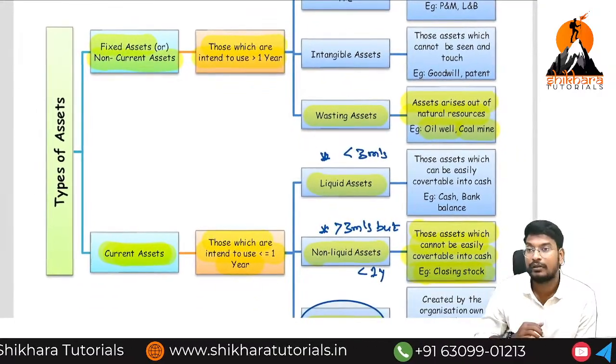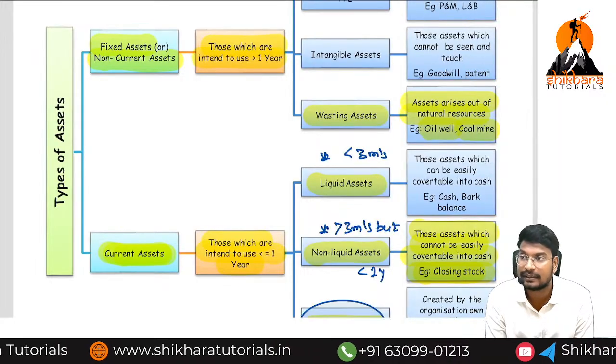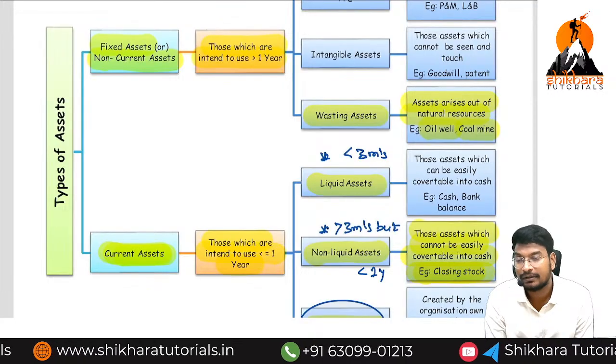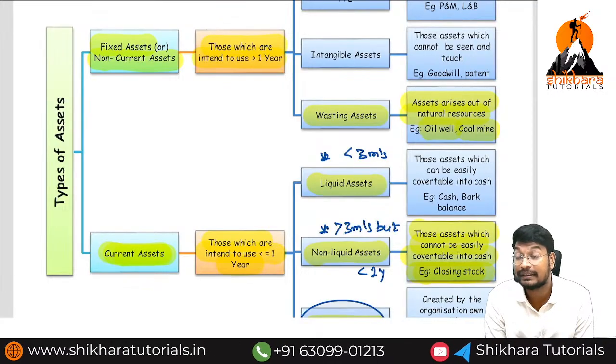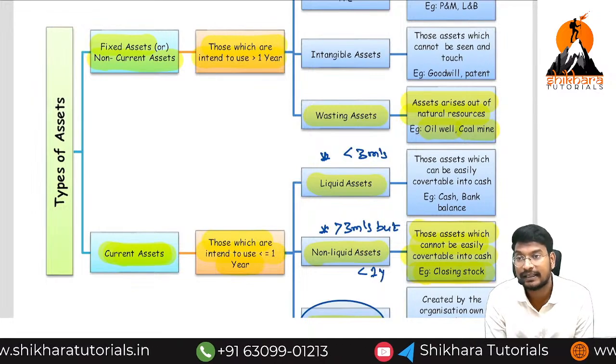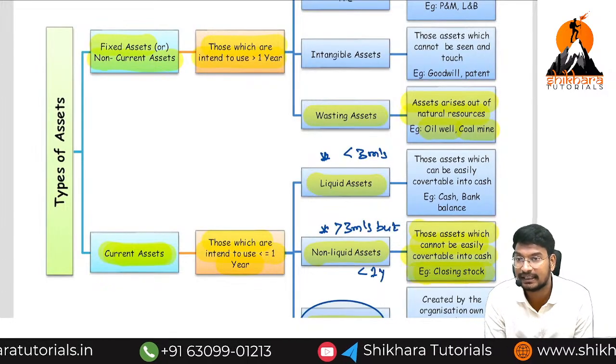So how many types of assets are there? Two types: current assets and non-current assets. A non-current asset is also called a fixed asset, with the intention to use for more than 1 year. A fixed asset is again classified into 3 types: tangible, intangible, and vesting assets. Tangible means what we can see and touch. Intangible means what we cannot see and touch.